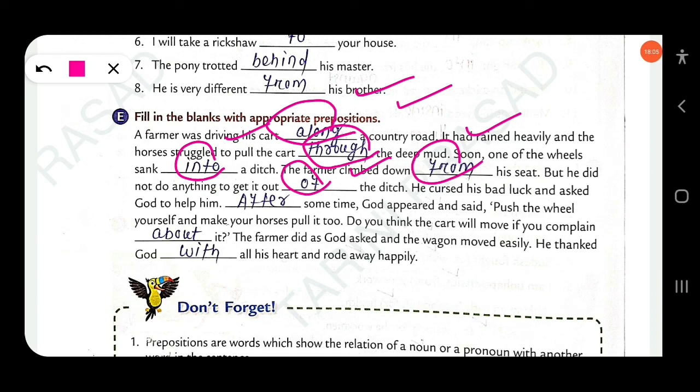He cursed his bad luck and asked God to help him. After some time, God appeared and said, "Push the wheel yourself and make your horses pull it too. Do you think the cart will move if you complain about it?" The farmer did as God asked and the wagon moved easily. He thanked God with all his heart and rode away happily.